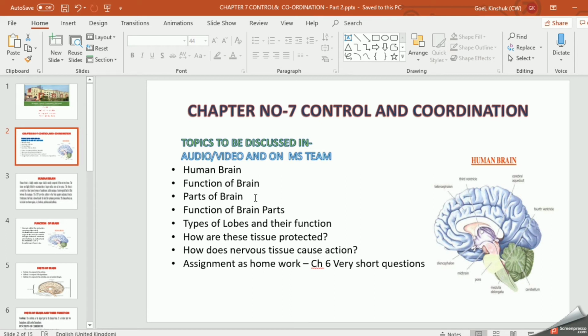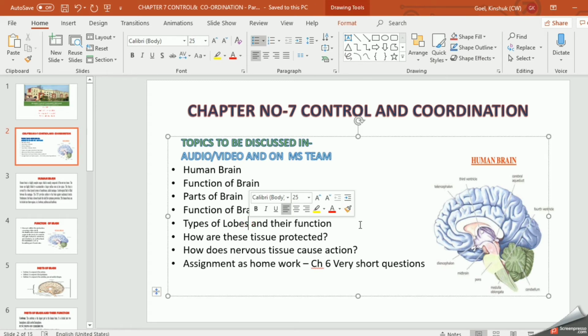Then the parts of the brain. Our brain is divided into three parts: forebrain, midbrain, and hindbrain. We are going to discuss them and their functions in detail. Our forebrain has different types of lobes. You think, you react, you hear, you talk, you interact. For all these things we have different lobes. You revise, you learn your chapter, you keep your memory and reasoning, everything is present in your forebrain. You will also study how your brain, a very delicate organ, is protected.